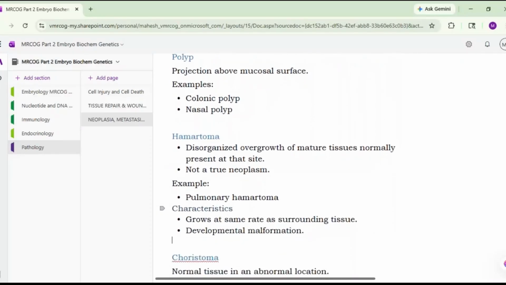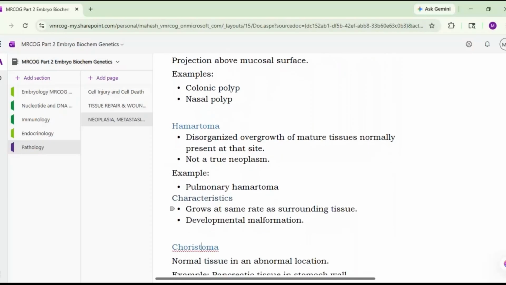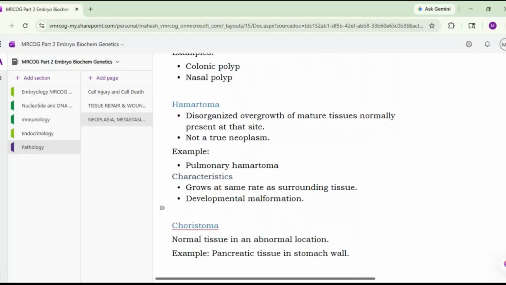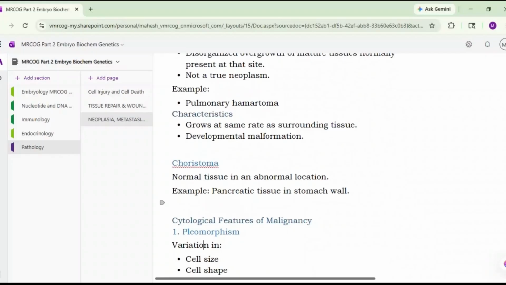Then there are hamartomas. So hamartomas are the disorganized overgrowth of mature tissues normally present at that particular site. This is not a true neoplasm. Example is a pulmonary hamartoma. Characteristic of this is that it grows at the same rate as the surrounding tissue, and this is a developmental malformation. This is what you should remember as far as hamartomas are concerned.